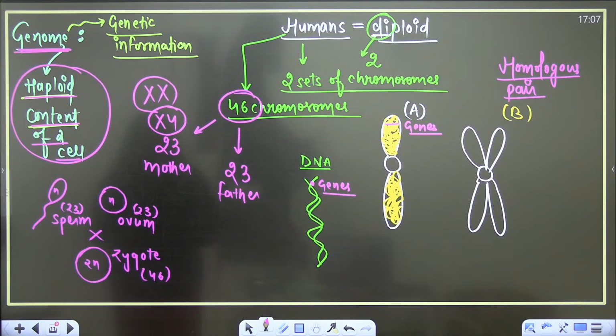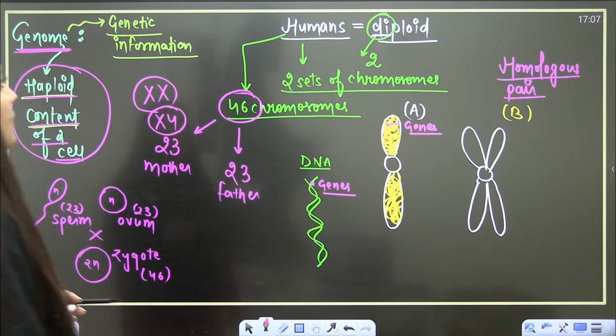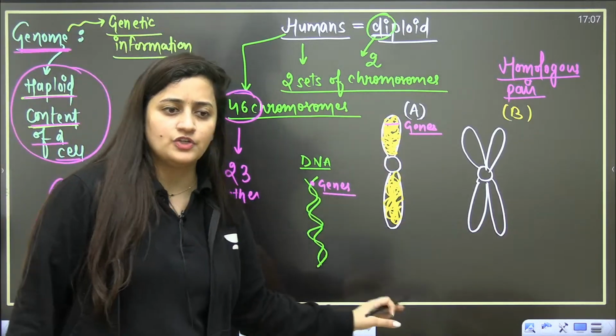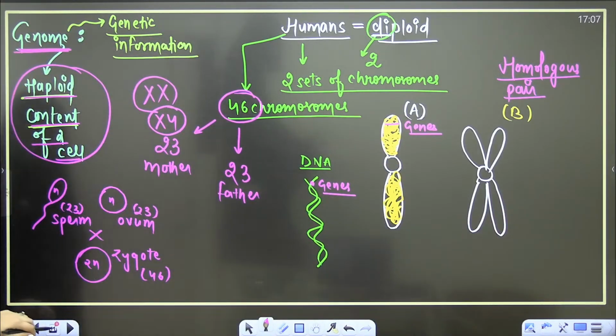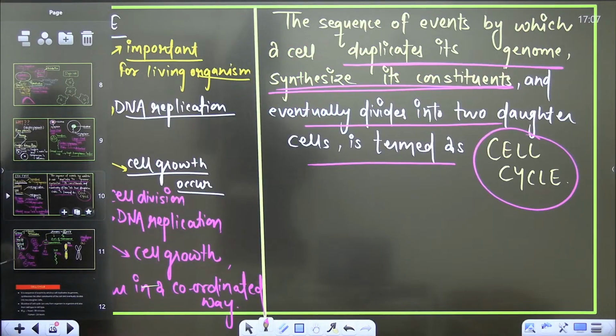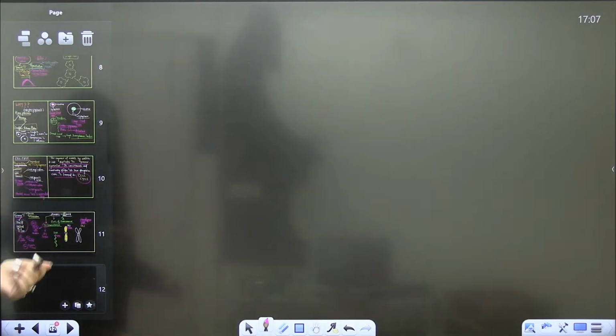I'll explain it to you as well. Is it clear? Sure? So genome is the complete set of the genetic information, or you can say the haploid content of a cell. That is how you can define it.